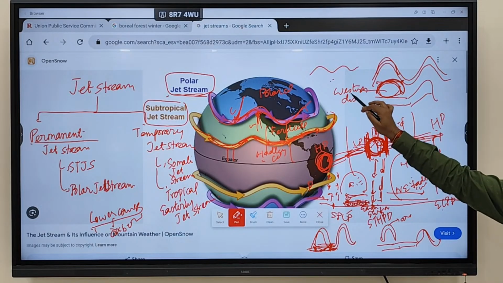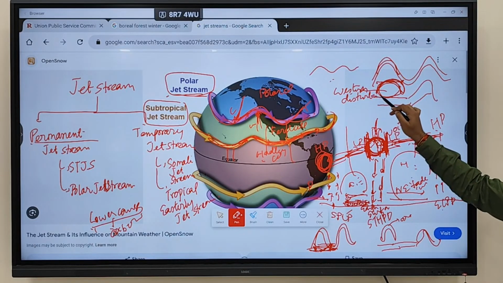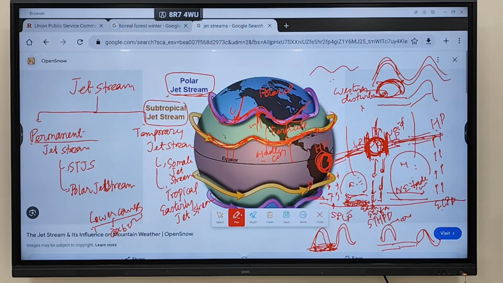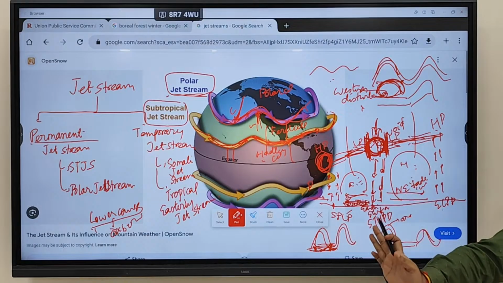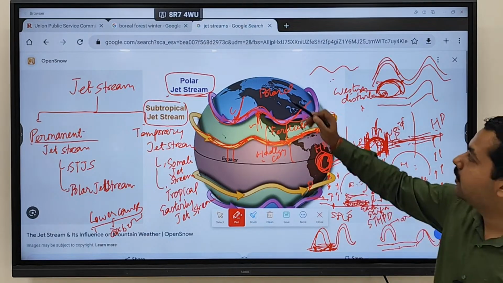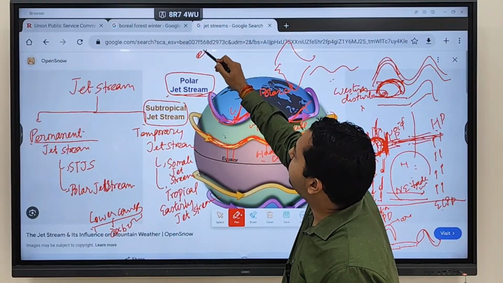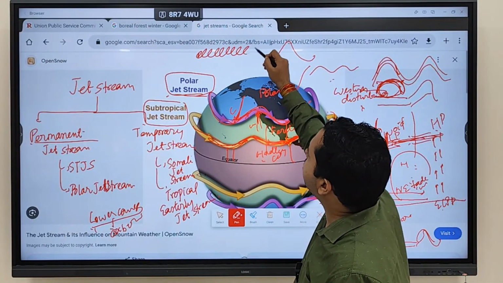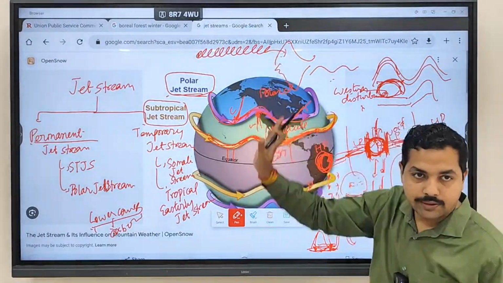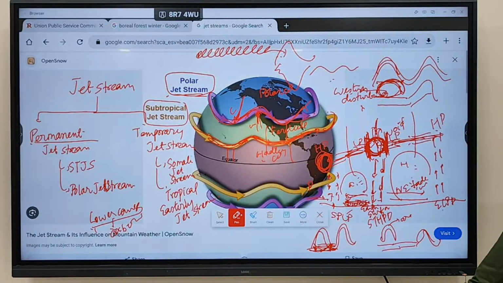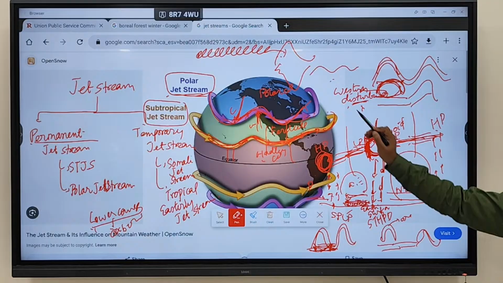western disturbances in India. Remember, we discussed western disturbances, the wind coming from where to where? From west towards the eastern part of India. Clear? We discussed that from the Mediterranean Sea, the winds are coming and bringing which rainfall in India? Winter rainfall in India. This is called western disturbances.